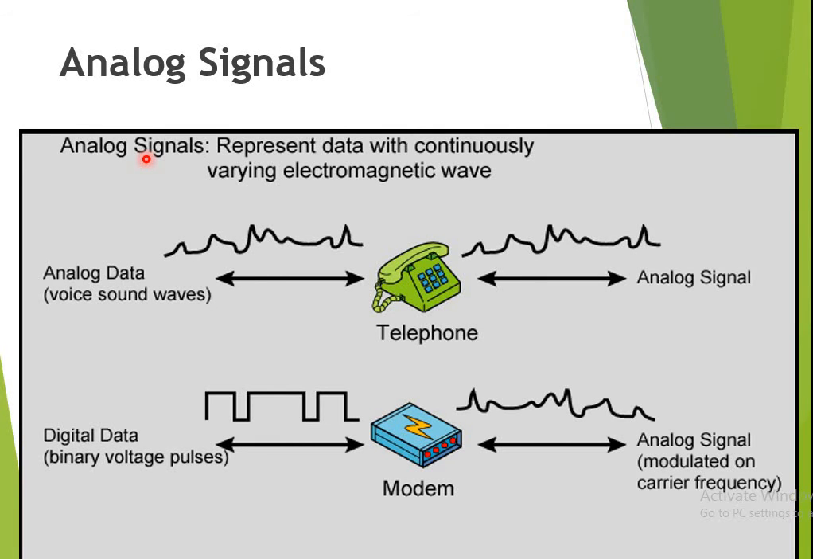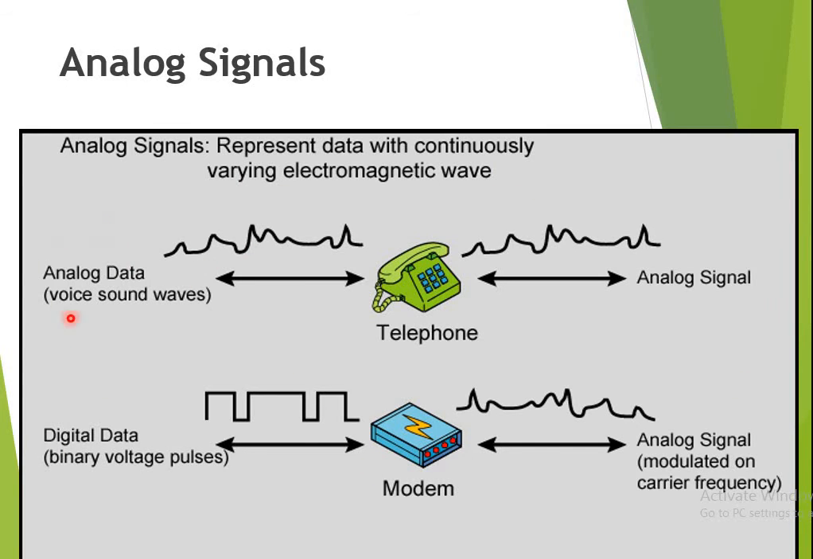Now about the signals. Up till now we have come to know that data is of two types: analog data and digital data. Similarly, in signals we have two types: the analog signal and the digital signal. The analog signal represents the data with a continuously varying electromagnetic wave. So if you are representing the data in the form of an analog signal, it is a continuously varying electromagnetic wave. Here one representation is given.